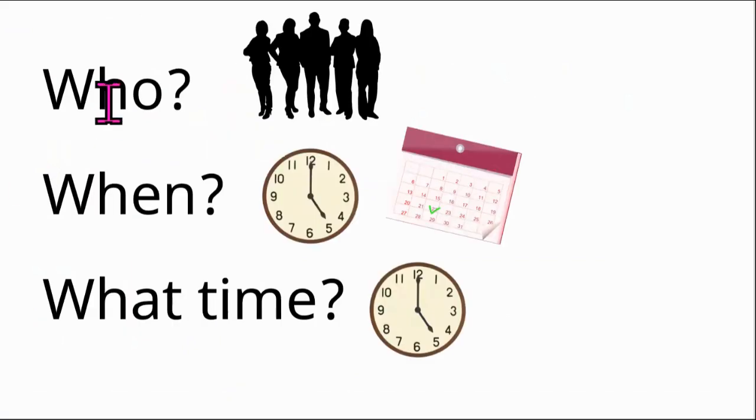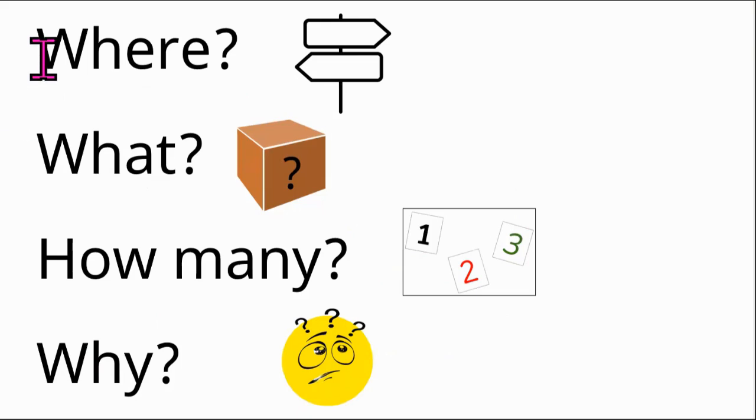So the question words are who for people or a person, when for time or an event, what time for time, where for a place or location, what for a thing or an action, like what is he doing, how many for things you can count, and why for a reason or an explanation.